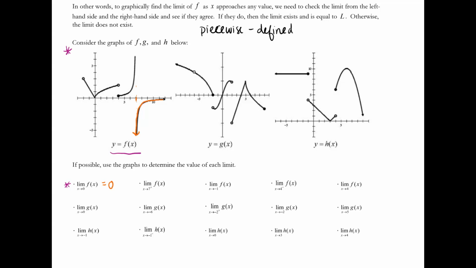So we could say that as we approach 7 from the right, the limit of f is negative infinity. We could also say that it does not exist. When you're writing infinity or negative infinity, I would not put an equal sign there because, again, infinity is not a number. So something cannot equal infinity or negative infinity.